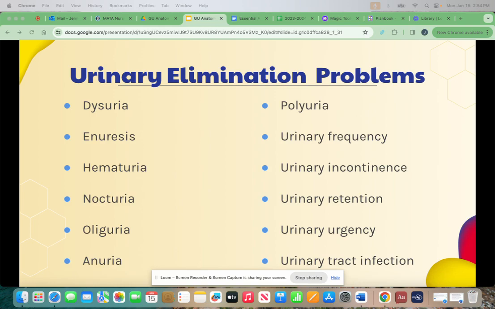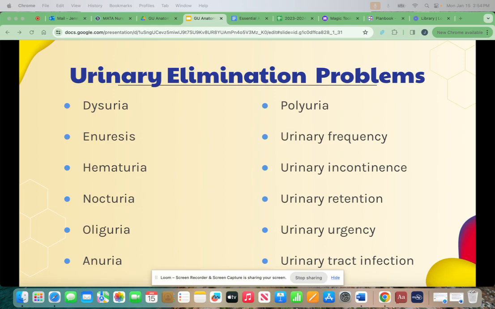Urinary retention is not being able to completely empty the bladder. It can be caused by prostate problems, nerve damage, urinary tract infection, medication, kidney stones, constipation, or trauma. Urinary urgency is the need to void at once. This can be caused by urinary tract infection, fear of incontinence, a full bladder, or stress.